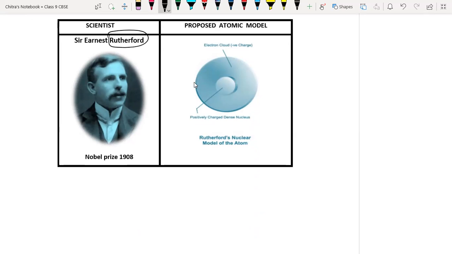Now we will discuss Rutherford's atomic model. So he discovered the positively charged particle, and he confirmed that in 1897, okay, everyone.